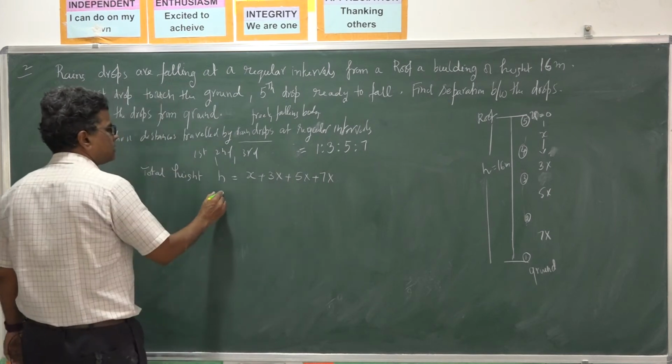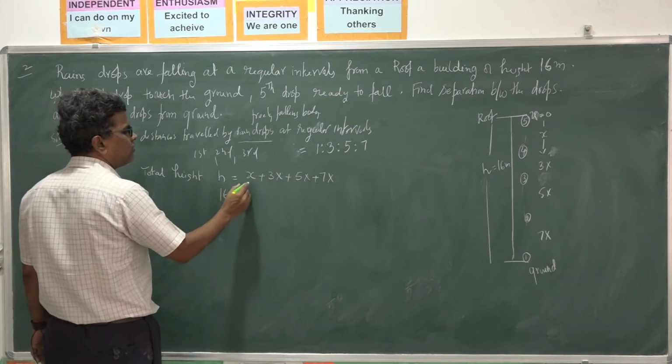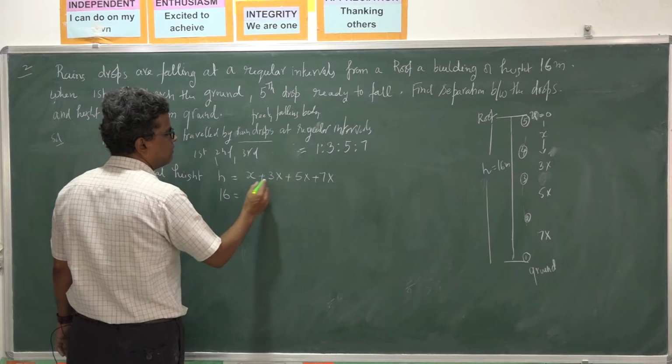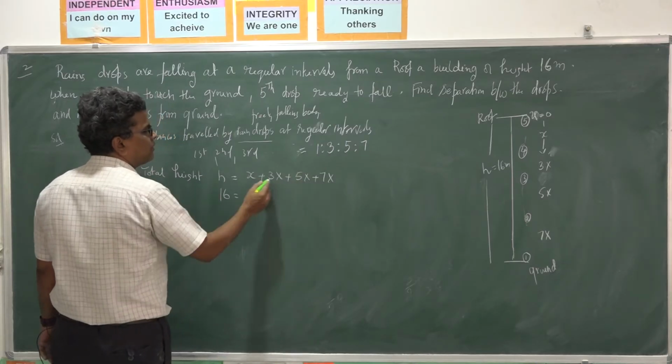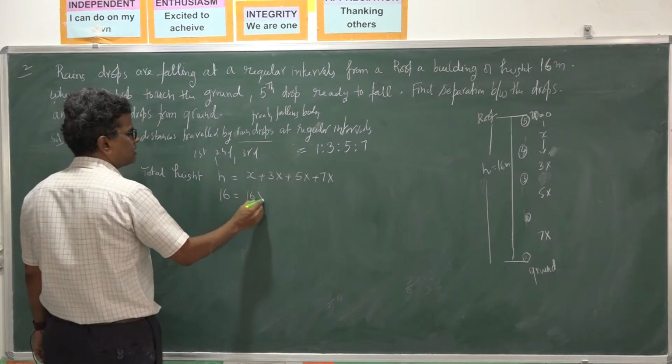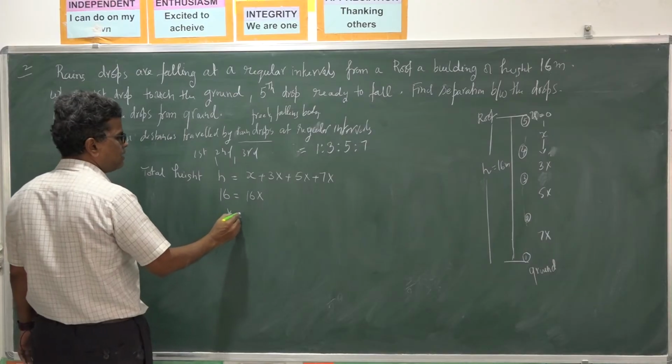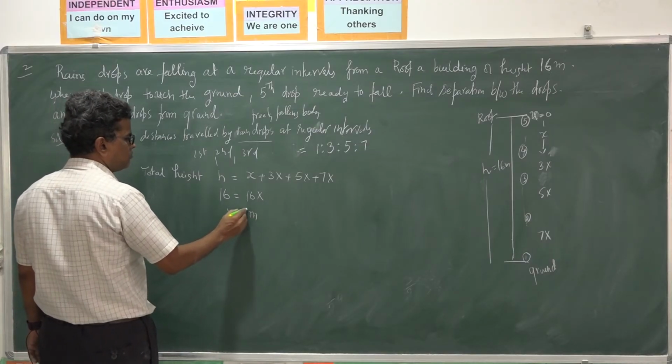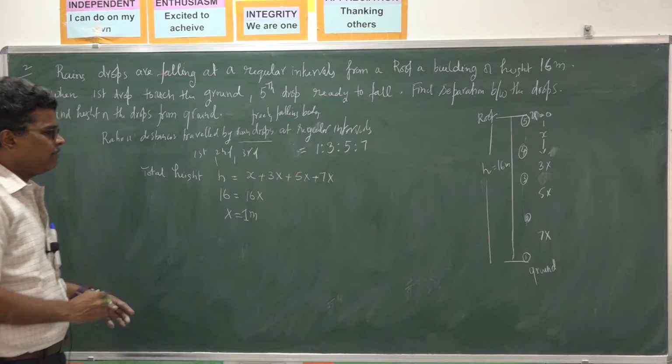So 16 meters is equal to 16x. So what is x here? 1 meter. So I got x as 1 meter.